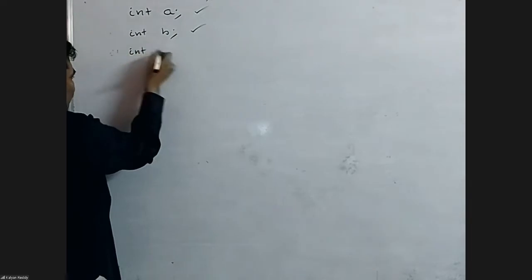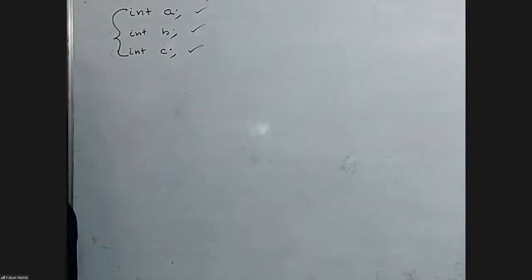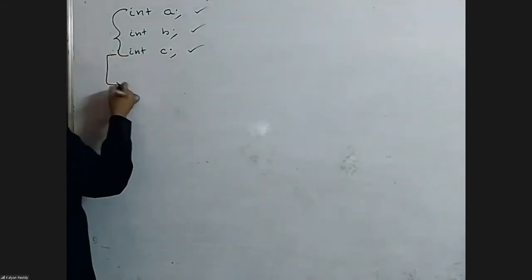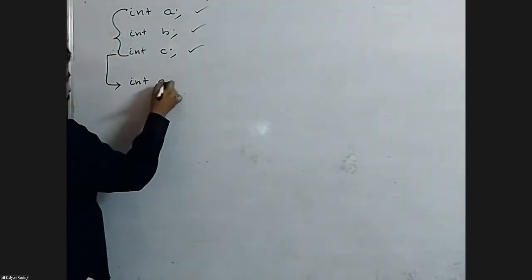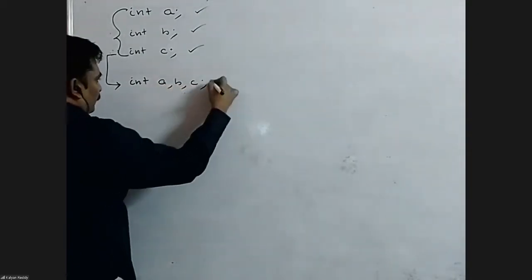Assume I am at the beginning of the body, creating a variable like this: int A. Yes, obviously it is valid. One more variable, int B. Valid. One more, int C. Fine. Here three variables are created, the names are A, B, C. Who can do it in a single line? Int A, comma B, comma C. Fine.